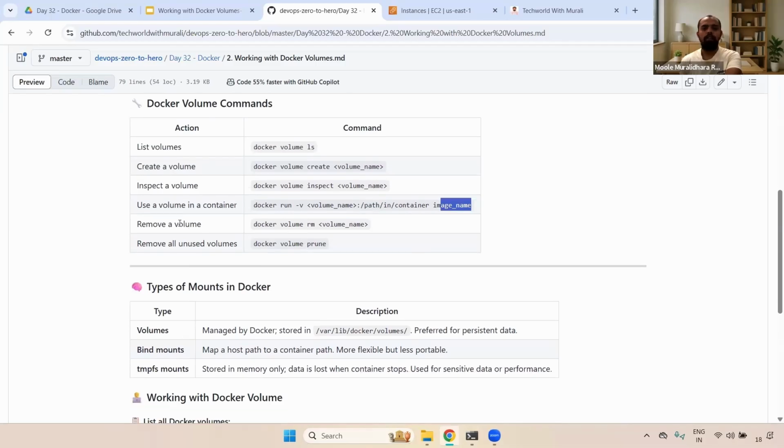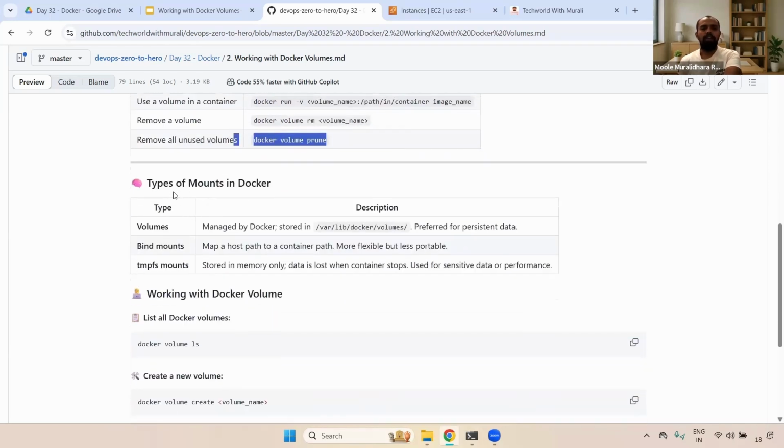And then if you want to remove a volume, we can remove that using the rm command. And if you want to delete the unused volumes, it means you have created the volumes, but we haven't attached them to the containers, we can use the docker volume prune command.